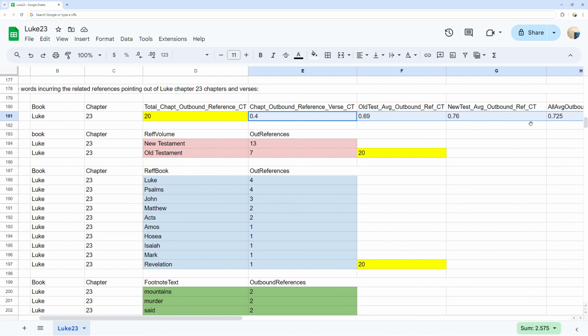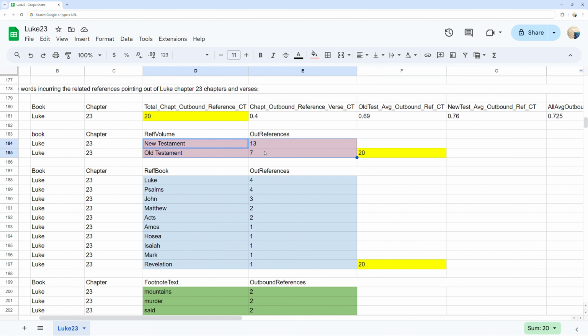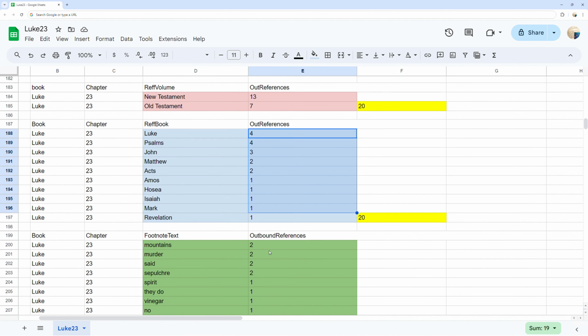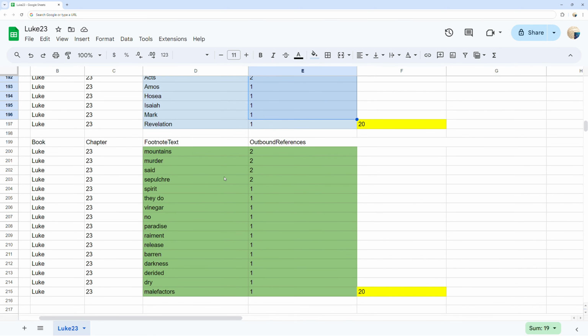In red, you can see the out references by destination of either Old Testament or New Testament ordered by counts. In blue, you can see 10 out references to the destination Bible books Luke through Revelation ordered by counts. In green, you can see 16 words in Luke chapter 23 that incur the related outbound reference counts to other Bible verses ordered by the count used.